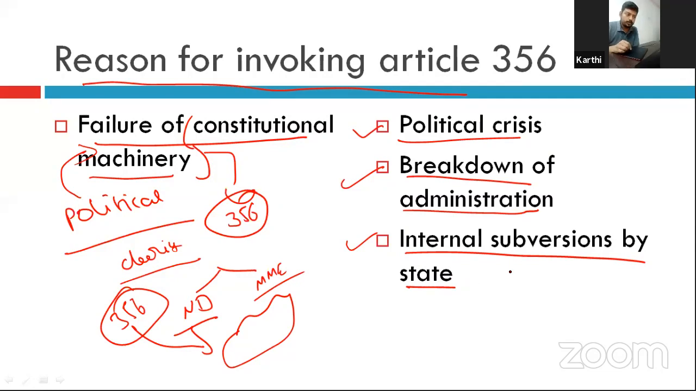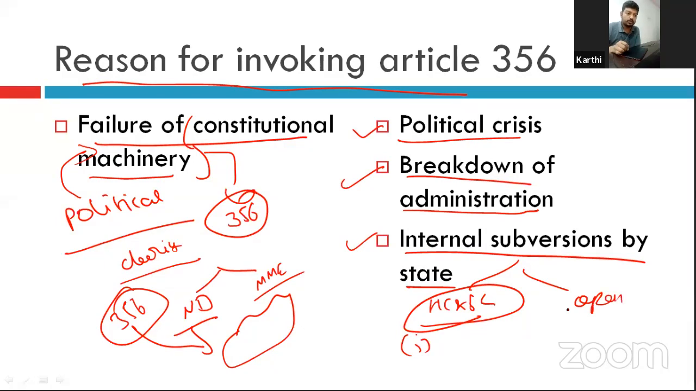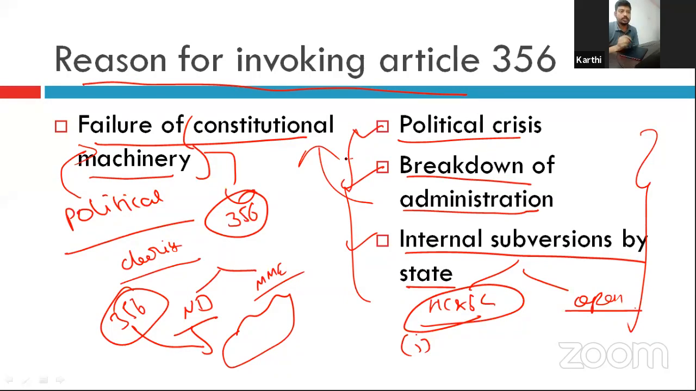Third one is internal subversion by state. It also has two. One, going against the order of the High Court or Supreme Court, that is, not following the orders given by the courts. Then open defiance to the Constitution, that is, what the state is doing is against the Constitution. Then these are considered as cases of failure of constitutional machinery. In that condition, the central government can advise the president to declare the state emergency in the particular state.